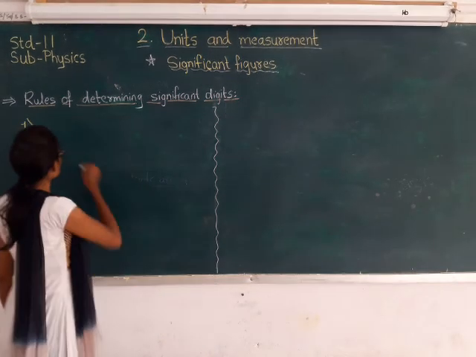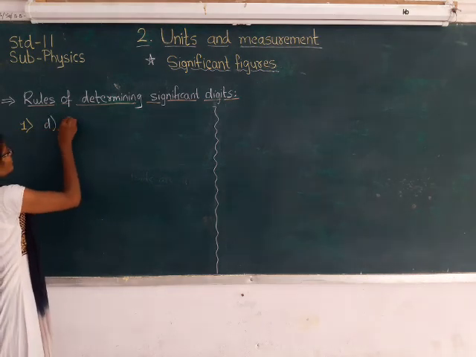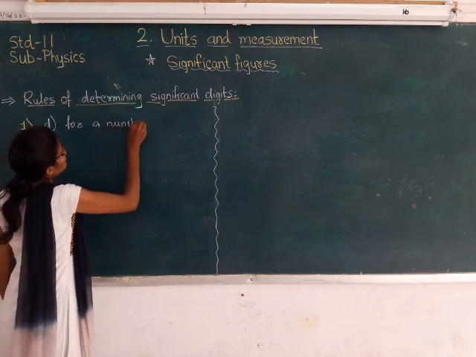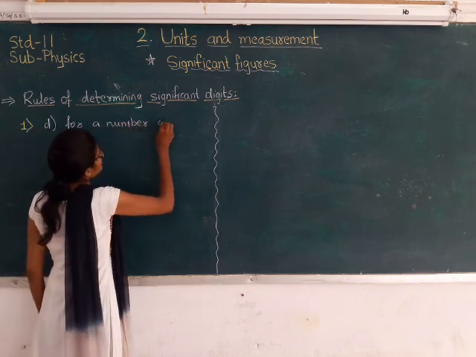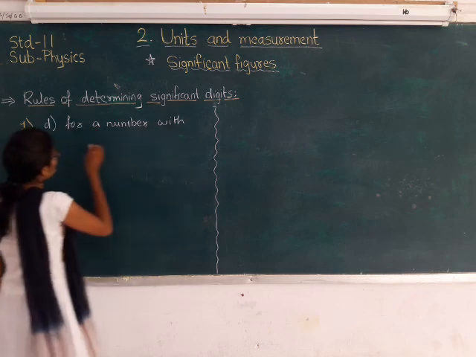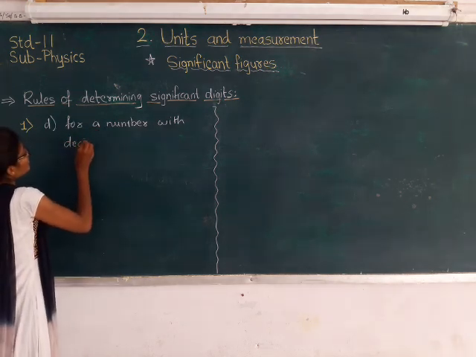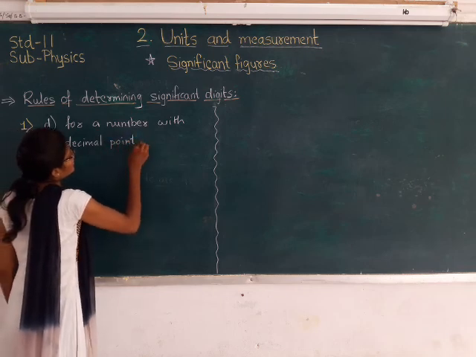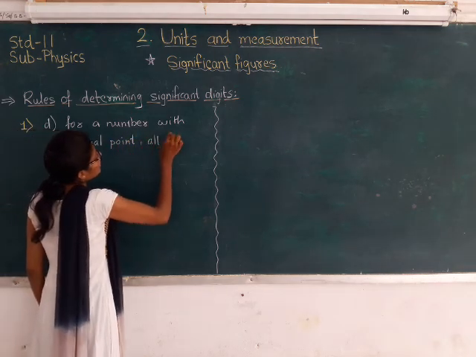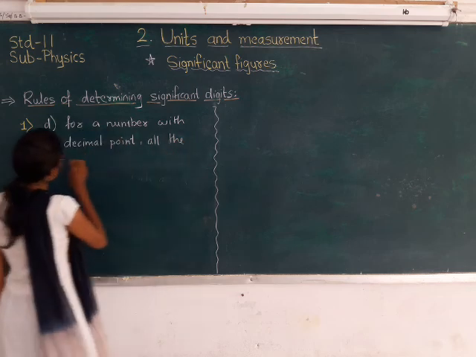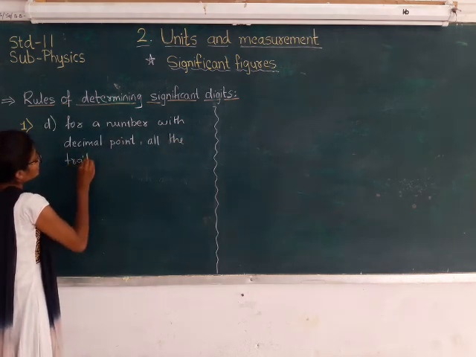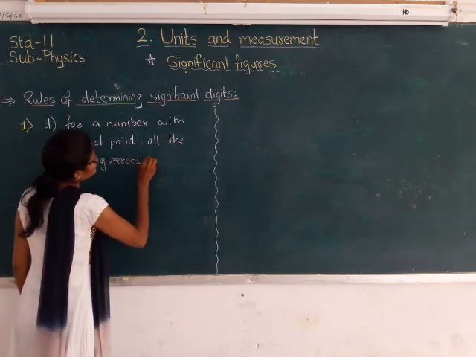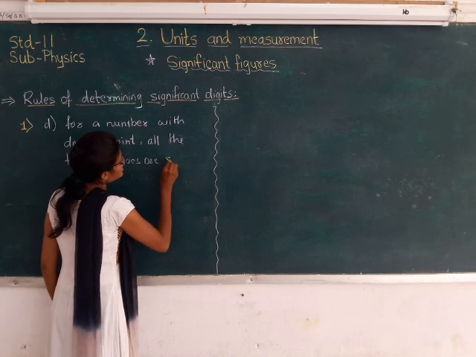Now the fourth rule. For a number with decimal point, all the trailing zeros are significant.